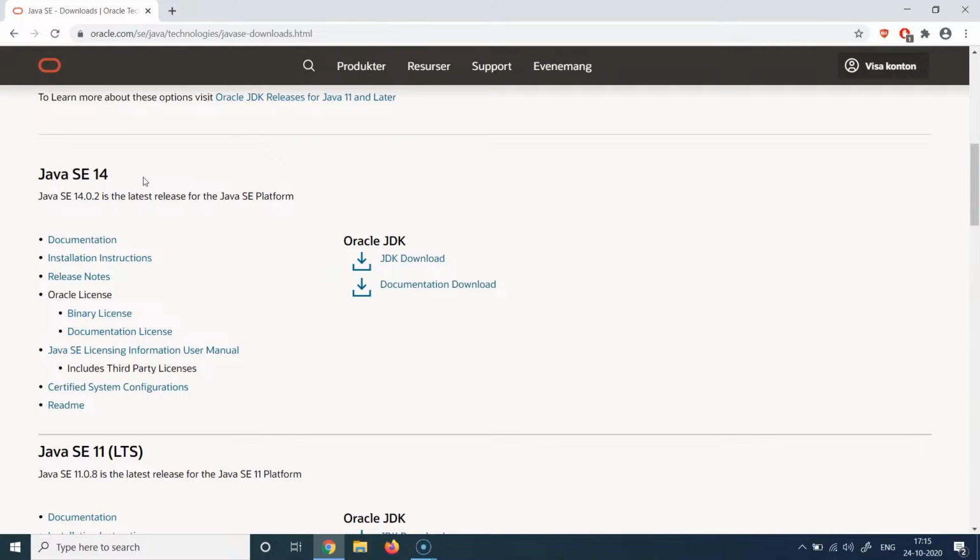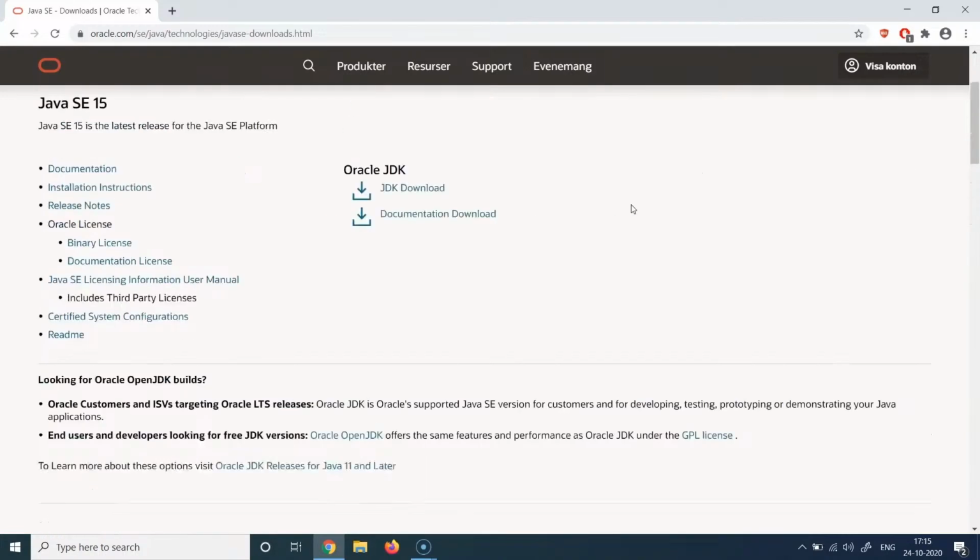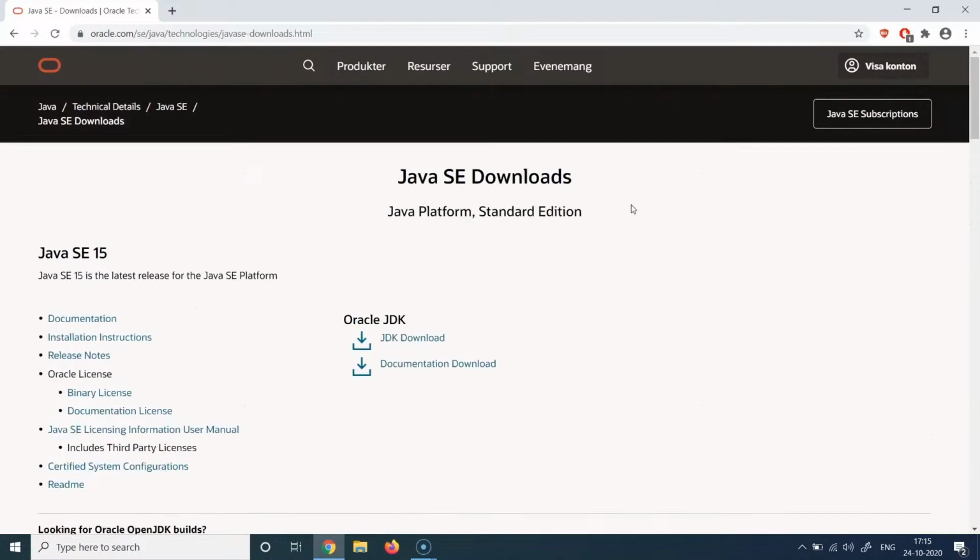And even for your customer-facing applications, you can start with the non-LTS version and then upgrade to the latest LTS version whenever that is available. So for this demo, we can download Java SE 15, and you can also do the same on your machine. It will work exactly the same way as an LTS works. So you can click on the JDK download option here.